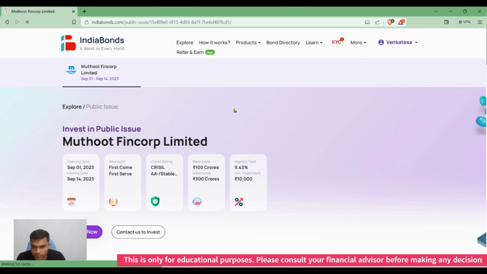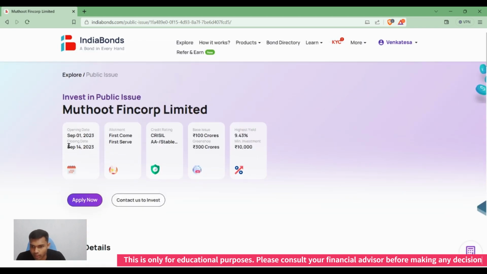Now let us see, the bond opening date is September 1, 2023, and the closing date is 14th September. So the bond issue will be open for 14 days and we can subscribe to it. The allotment is first come, first served; whoever applies first will be served. The bond size is 400 crores, the highest yield is about 9.43 percent, the minimum investment is 10,000 rupees, and the bond rating is CRISIL AA minus, with a stable outlook.